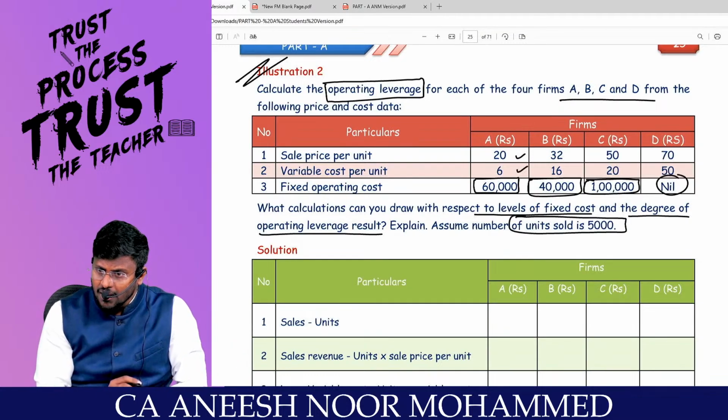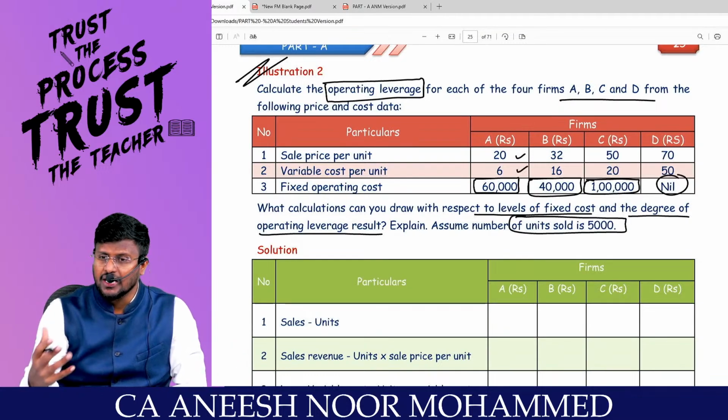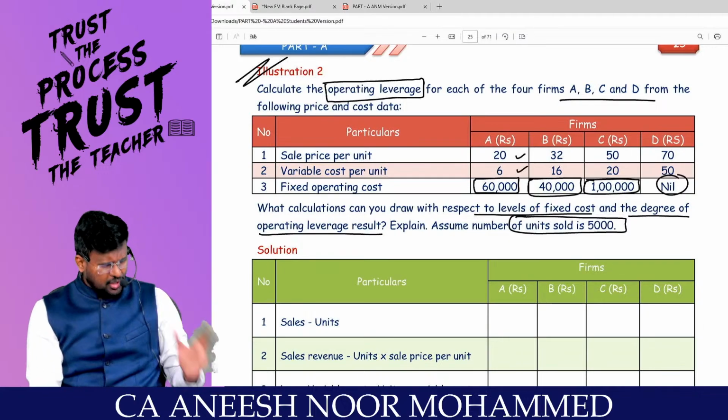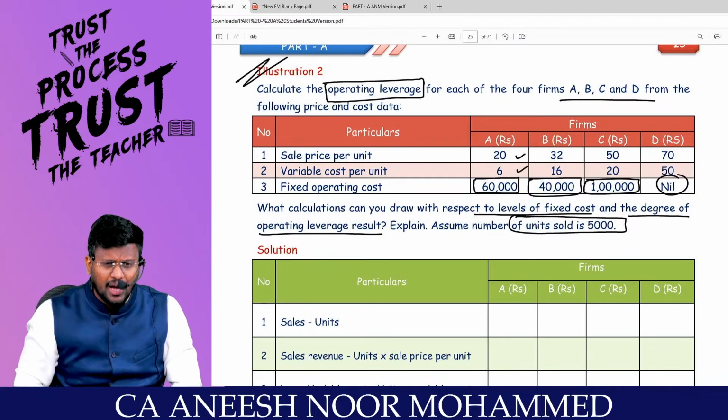They don't have the business risk. If there is no operating leverage, there is no business risk. Why is there no business risk? They don't have any fixed cost.